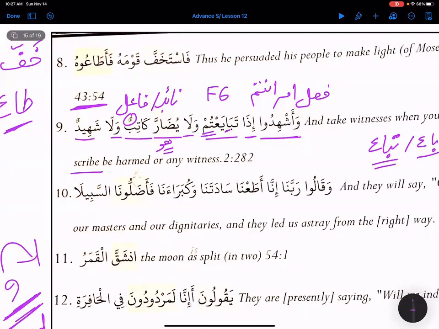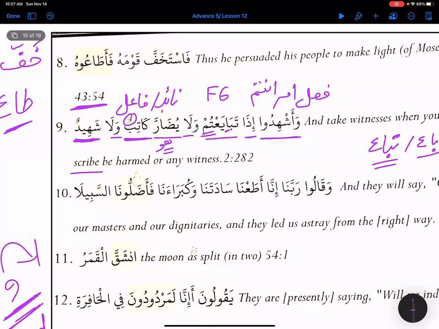Again, together they are the fa'il. So if we take it as active fil mudari', we translate it: the writer, the scribe. So neither the scribe nor the witness should harm.